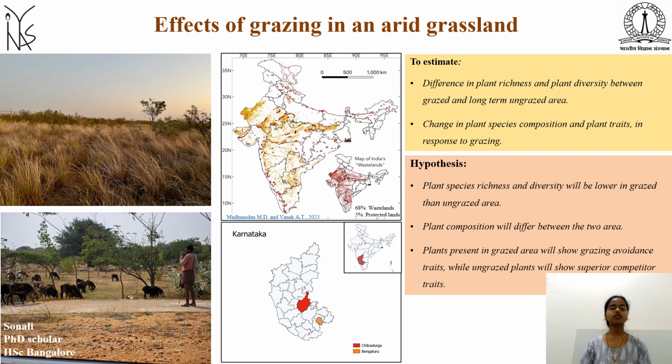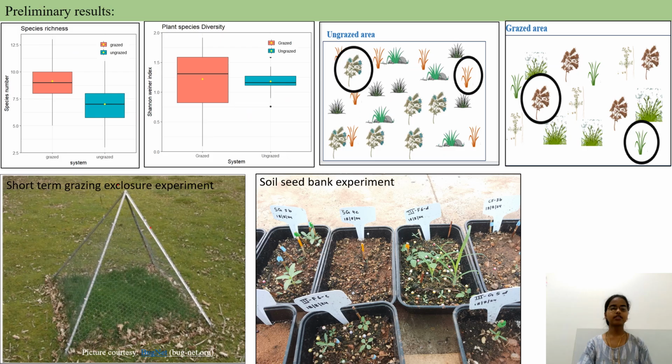So I hypothesize, because of limited productivity of arid grasslands due to water limitation, the plants which are getting eaten away by grazers will not get enough resources to compensate for that loss, and hence plant species richness and diversity will be lower in grazed than ungrazed area. Plant composition will differ between the two areas due to grazing, and plants present in grazed area will show grazing avoidance trait, whereas ungrazed plants will show grazing tolerance trait or superior competitor trait.